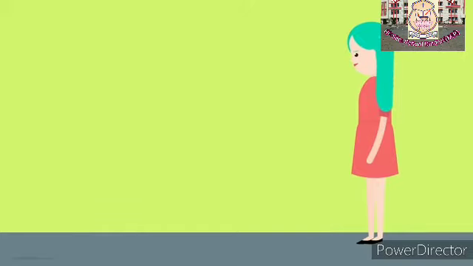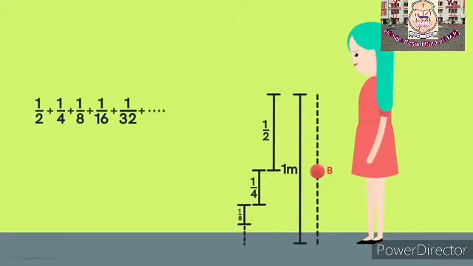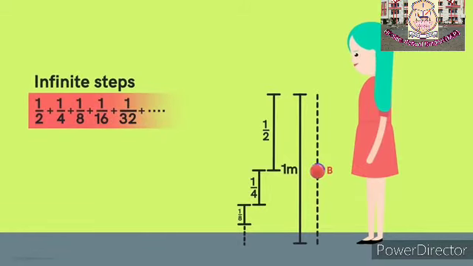Let's see. Suppose she drops the ball from a height 1 meter above the floor. Now to reach the floor, first the ball has to cover half this distance to reach point B. Then the ball has to cover half of the remaining distance, that is 1/4 of a meter. Then the ball has to cover the next half, then the next half, and so on. It means the number of steps the ball has to cover to reach the floor does not end. That is, there are infinite number of steps the ball has to perform.